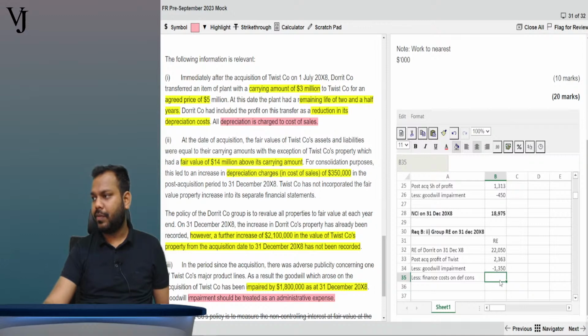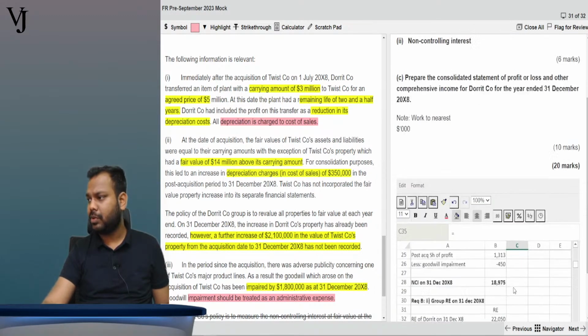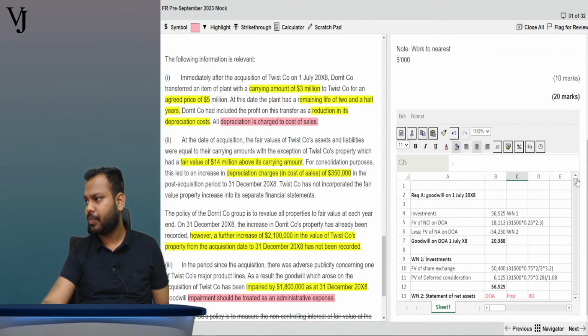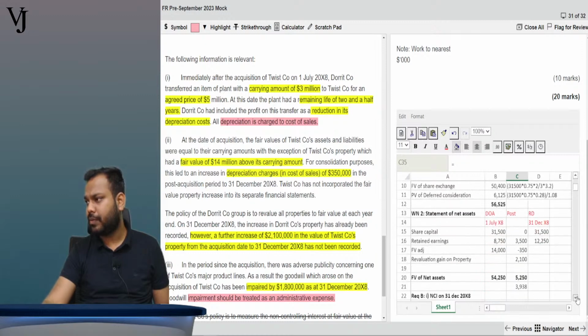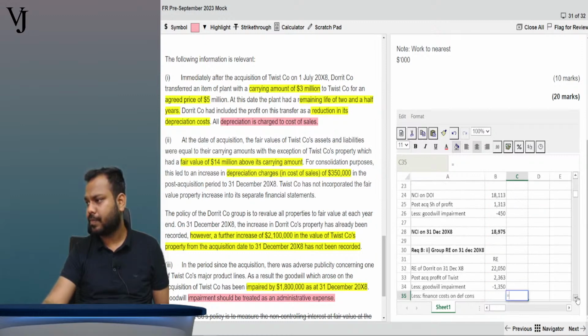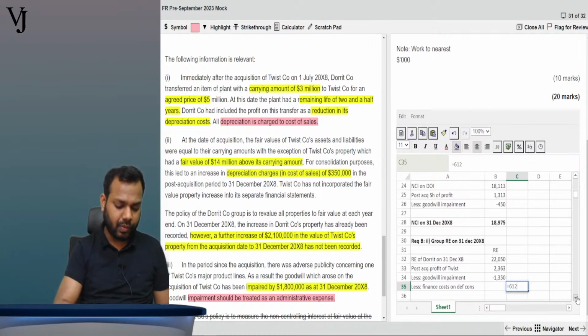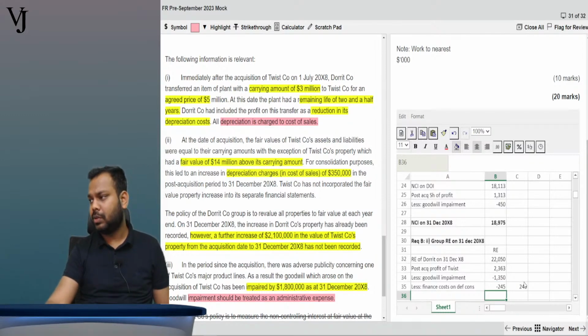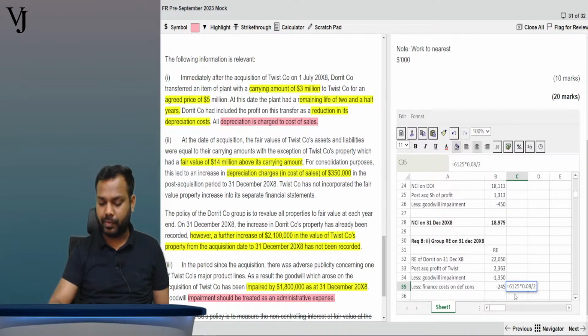Now, what is the deferred consideration? The deferred consideration is what was the present value? Tell me, what was the present value? The present value was 6125. So 6125 into 0.08 divided by 2, because for the half year we have to calculate, right? So it is 245. So minus 245 is the answer. Okay, so just you can remove.